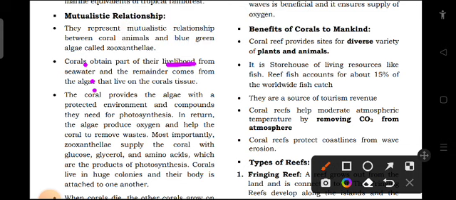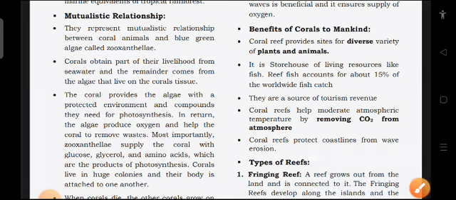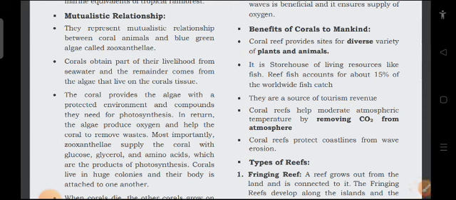Corals provide the protected environment and also the compounds for photosynthesis to algae. In return, the algae produce oxygen and help the coral to remove waste. Most importantly, zooxanthellae, that is the algae, supply the corals with food.